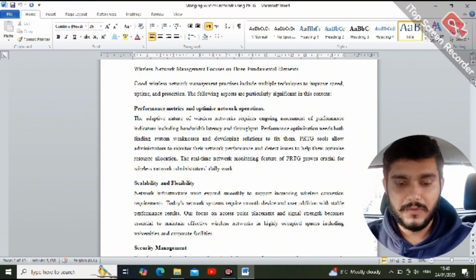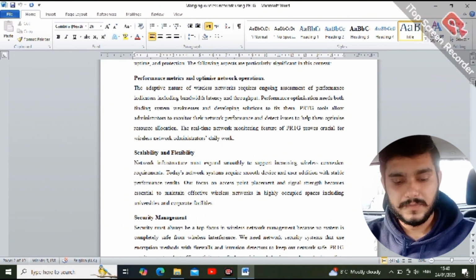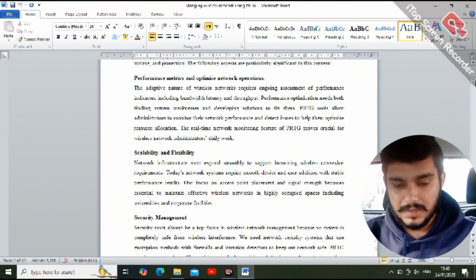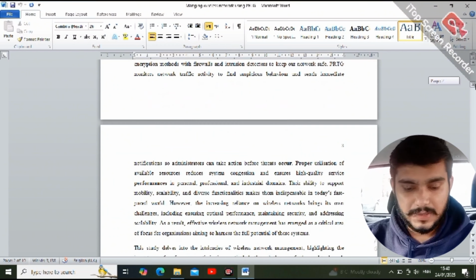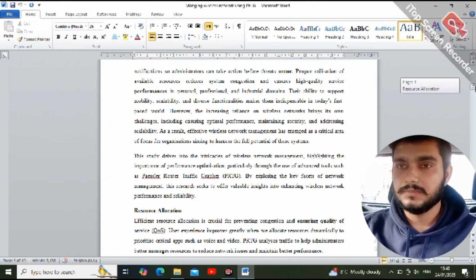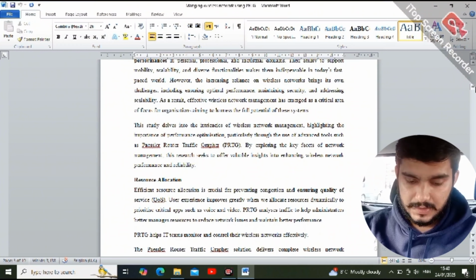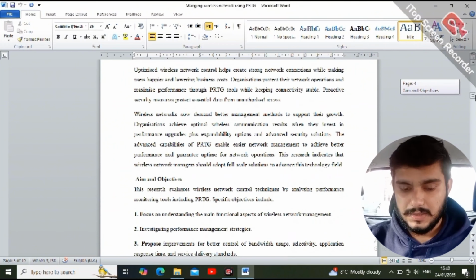The first one is performance metrics and optimizing network operation, and the second one is scalability and flexibility, and the third one is security management, and after all, the performance, and then the resource allocations.